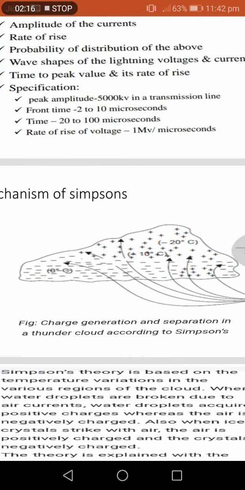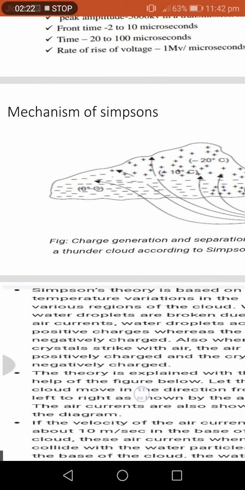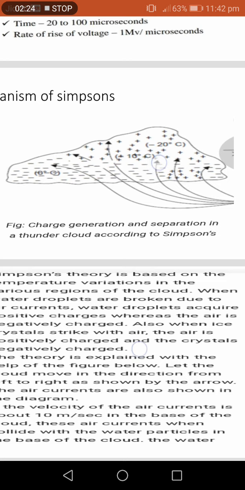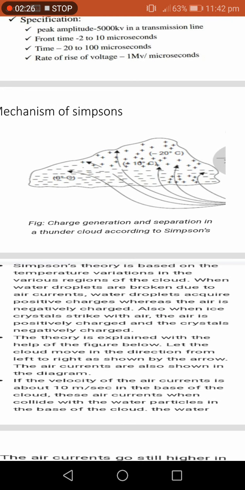Mechanism of Simpson: charge generation and separation in thunder clouds. Simpson's theory is based on the variation of temperature in regions of the cloud. When water droplets are broken by the air current, the droplet acquires positive charge while the air gets negative charge. Also, when ice crystals strike the air, the air gets positive charge and the crystal gets negative charge.